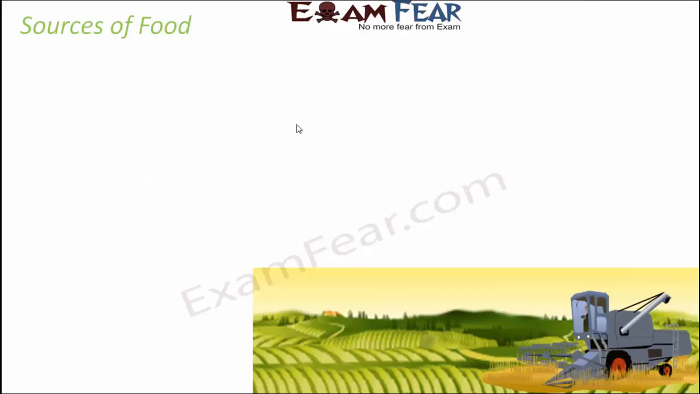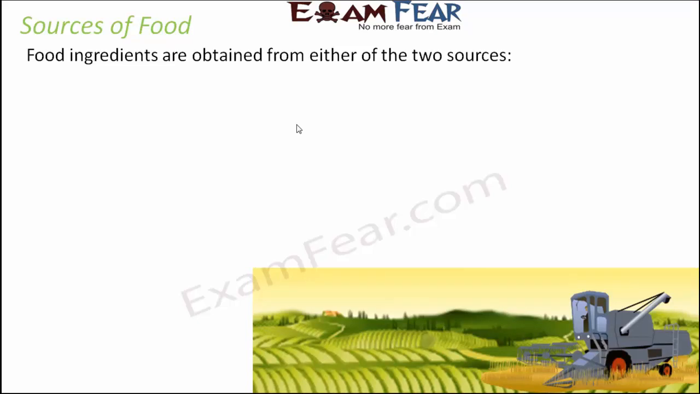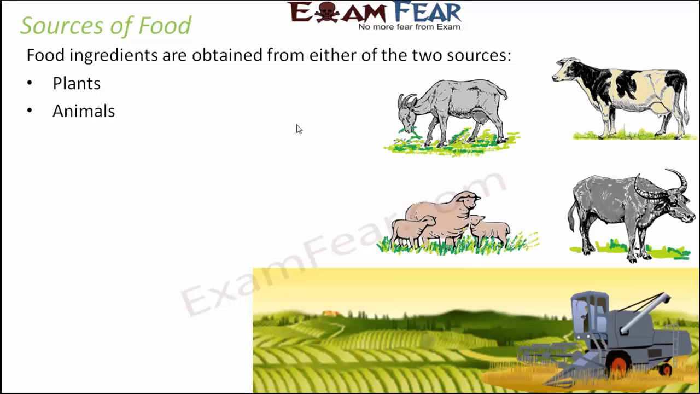If you try to look at the sources, the main source from which we receive food, you will see that all food ingredients are obtained from either of these two sources, plants or animals. Either they are obtained from plants, for example vegetables, fruits, and cereals. On the other hand, meat, egg, and milk are all obtained from animals. So basically, all types of food ingredients are obtained either from plants or from animals.